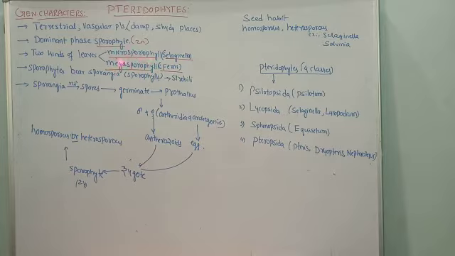Micro refers to small, mega refers to large. Thus micro means small leaves, for example Selaginella. For the detailed diagrams, please go through the NCERT reader, where we can see a number of examples along with diagrams. I have not drawn the diagram. Microsporophyll is in the Selaginella example, and megasporophylls are the large sized leaves.